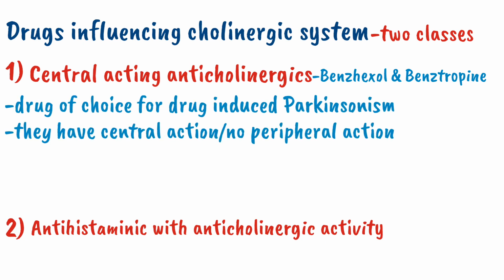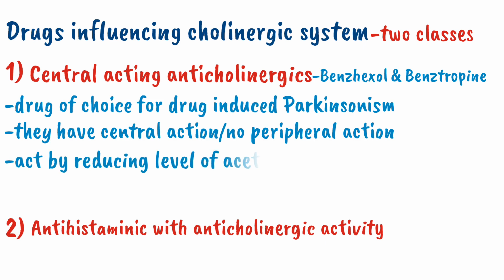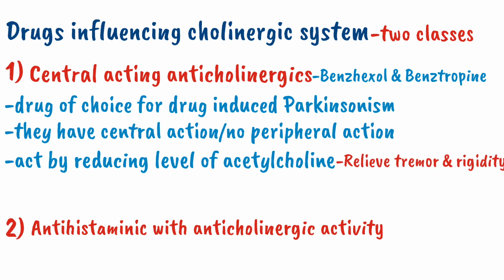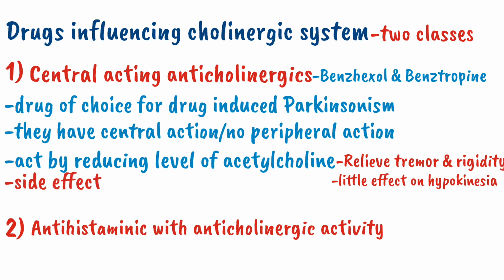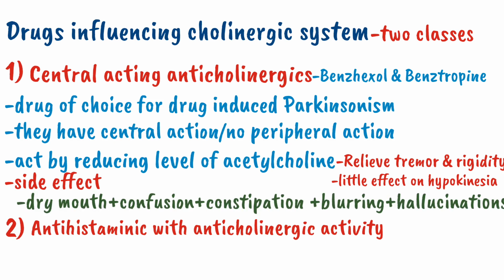They have mainly central action, with little or no peripheral action, and they act by reducing the level of acetylcholine. By decreasing the level of acetylcholine, these drugs help in relieving the tremor and rigidity, while they have little effect on hypokinesia. So these are mostly used in drug-induced Parkinsonism. The side effects of the central anticholinergics include dry mouth, confusion, constipation, blurring of vision, and hallucination.